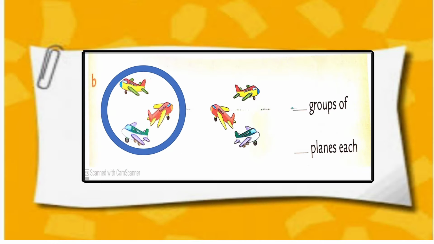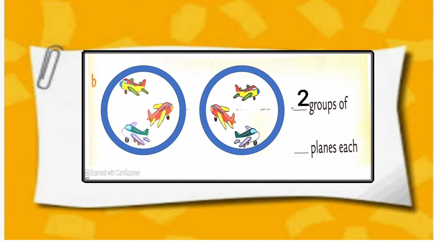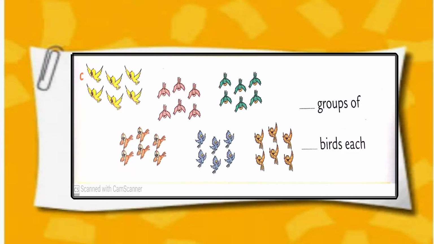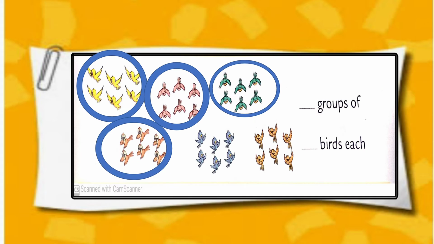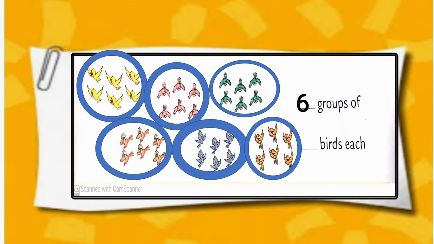Here we have 2 groups of planes. And each group has 3 planes. In this picture, we can say that there are 6 groups of birds and 6 birds in each group.